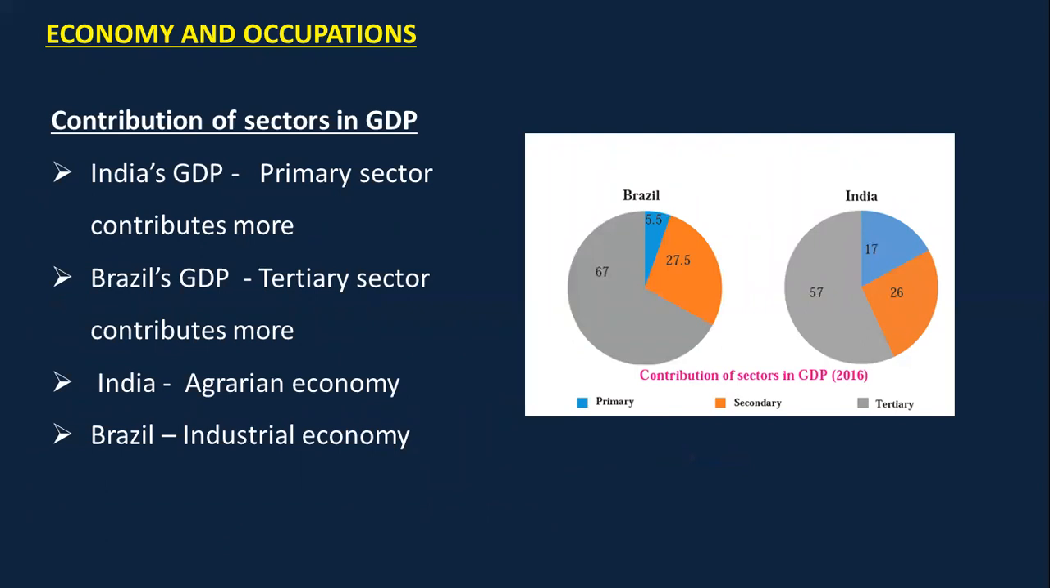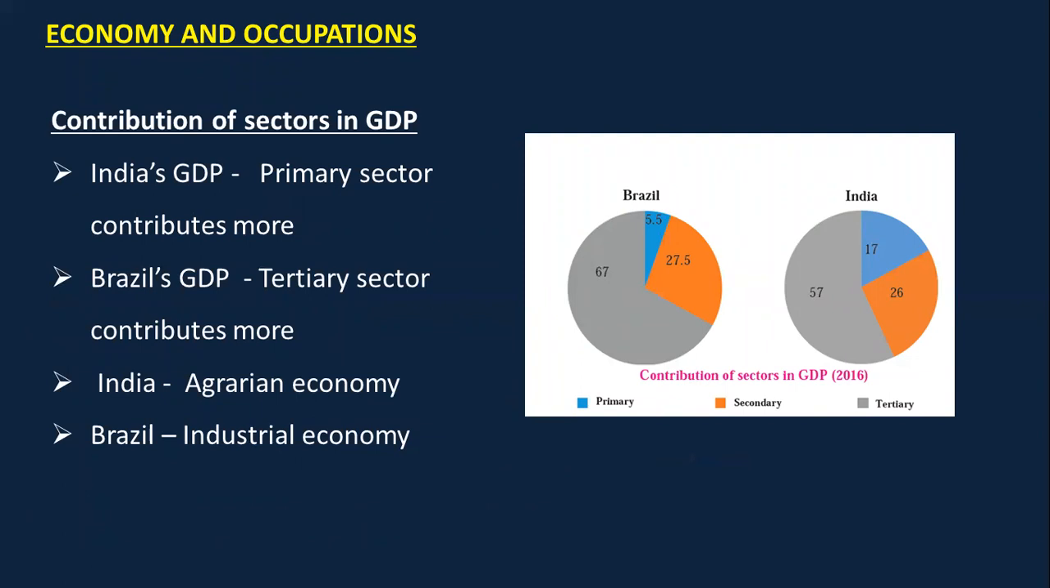Next. Coming to chapter 8, it is economy and occupations. So here again, we'll talk about both economy and occupation in detail. First, let's understand the contribution of different sectors in both the countries, that is Brazil and India.